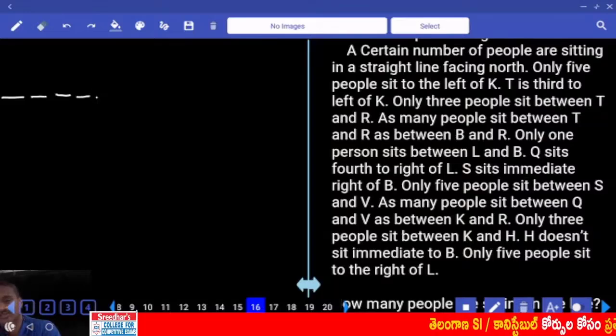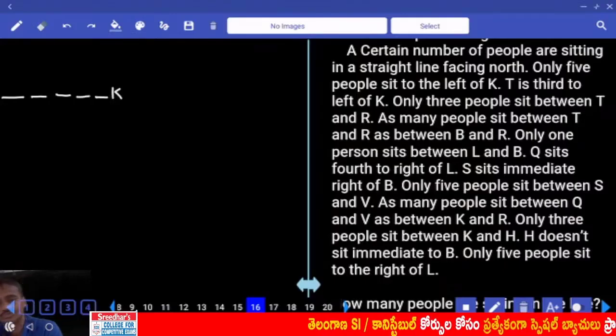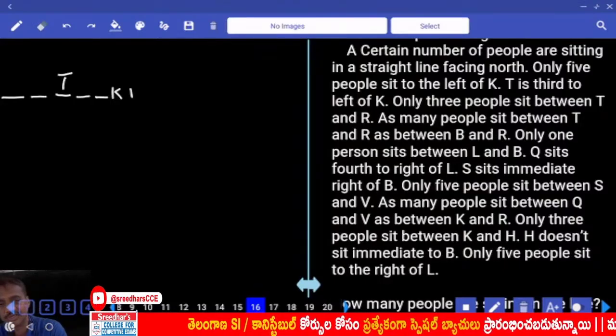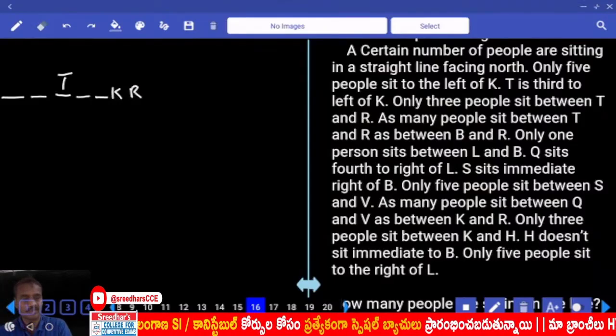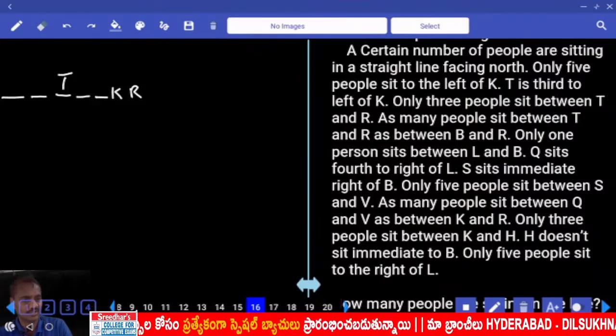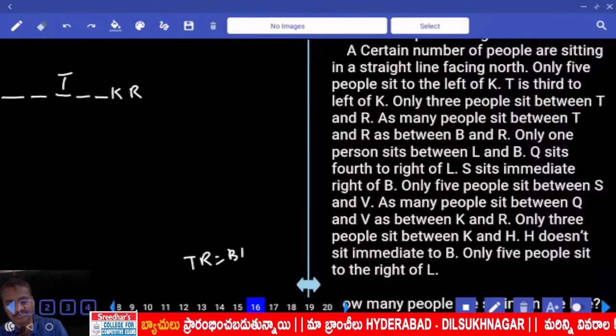5 to the left of K means K must be at the 6th place from the left hand. And T is third to the left of K, T is here. And only 3 persons between T and R, so K and R must be adjacent to each other. Isn't it? The next one, as many people sit between T and R as between B and R.